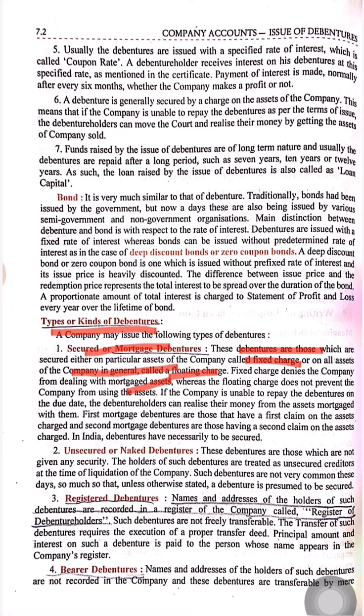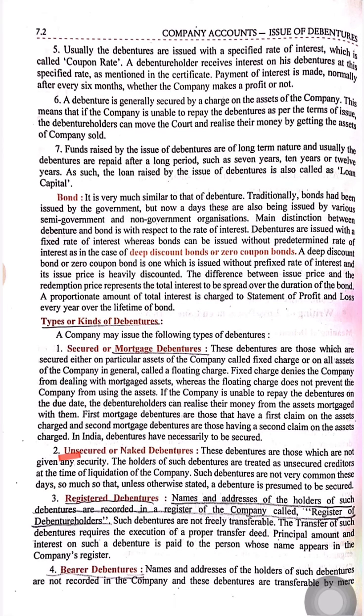They are debentures with the full value of an asset behind them, and if the company fails to pay the amount of the debenture, this asset will be sold off and the debenture will be paid off. This is why they are called secured debentures.